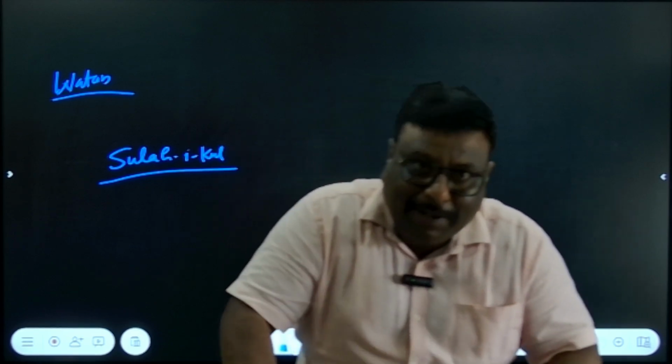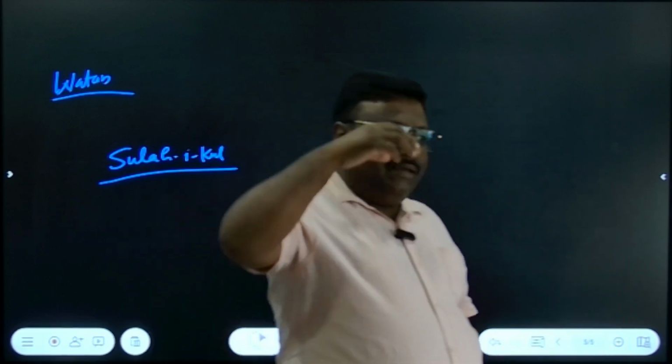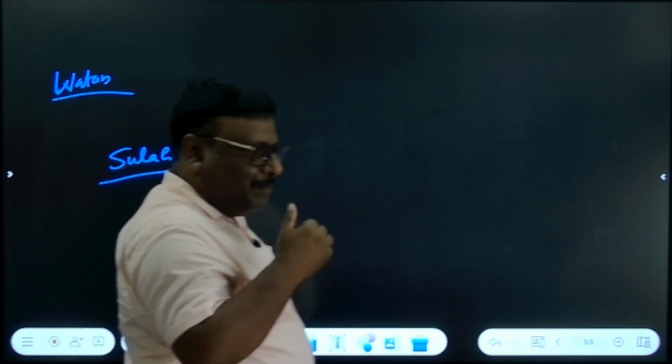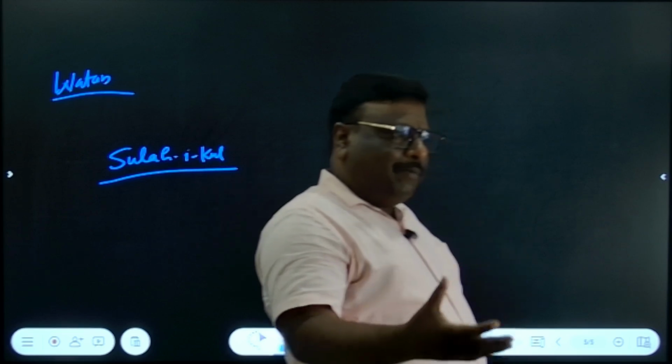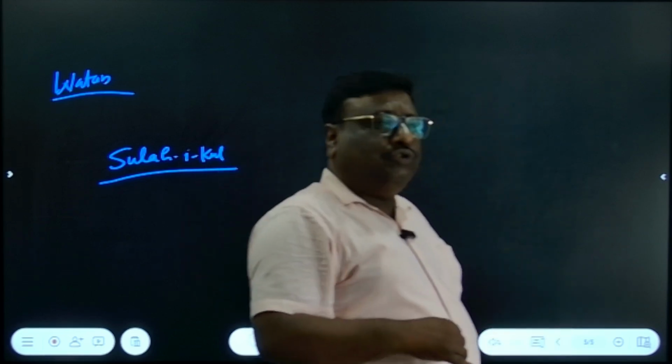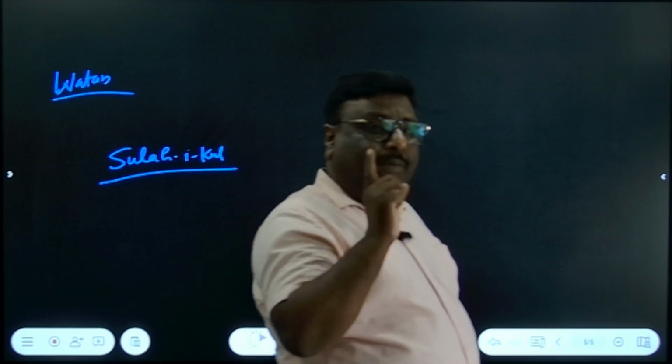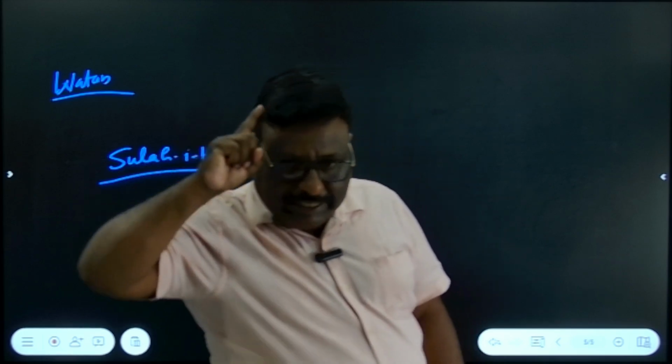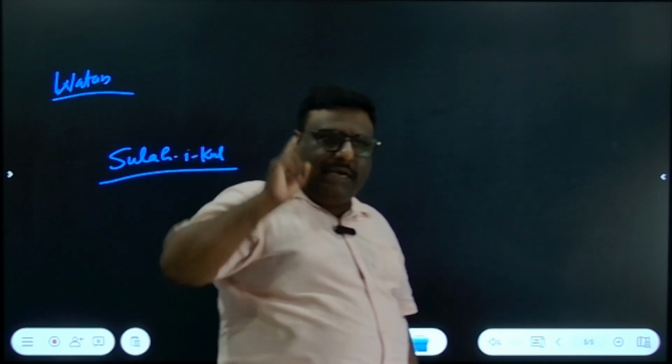Are you getting? I am saying that the Sulh Kul policy was a policy through which Akbar wanted to bring Hindu states under his own suzerainty without harming their respect, prestige and income.